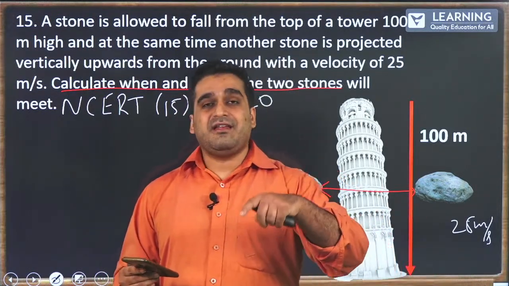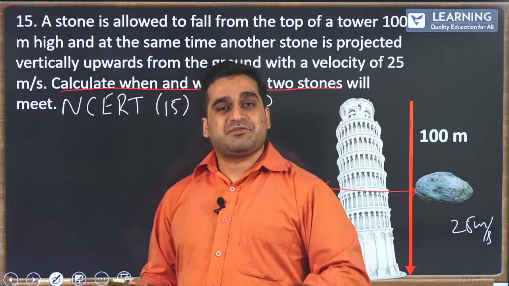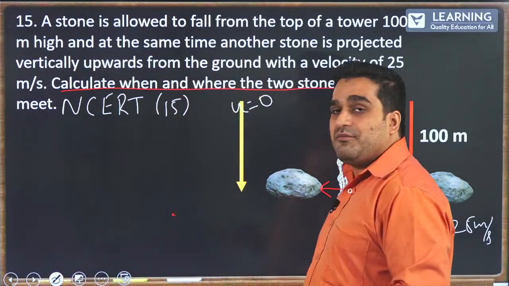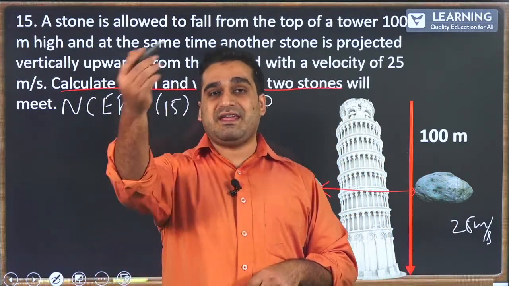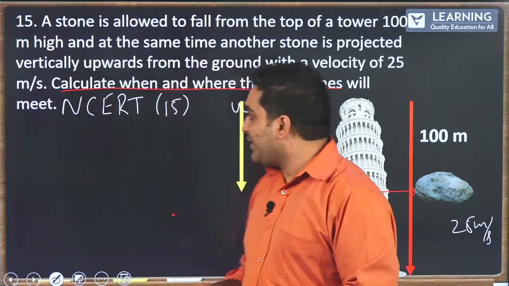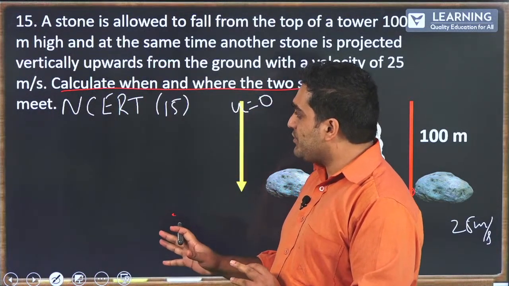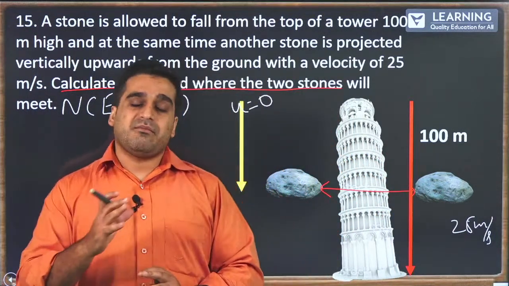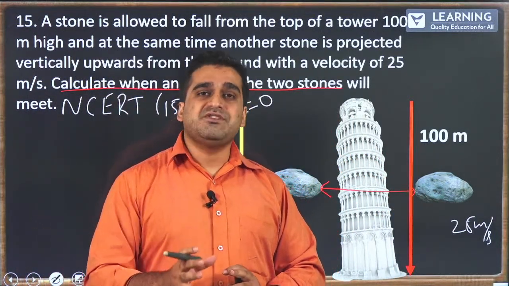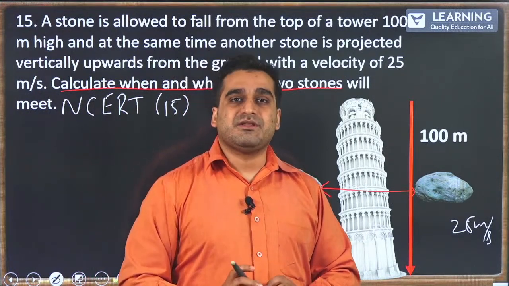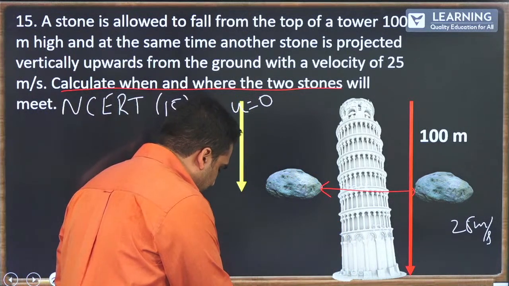So go ahead and watch the first 2 sessions of mine, where I explained why the moon does not fall to the Earth even though Earth's gravity is acting on the moon. All right. So let me do one thing. I'll leave this as homework for you. So try to answer this question by using the equations of motion that we've modified for objects falling under the influence of gravity. Okay.